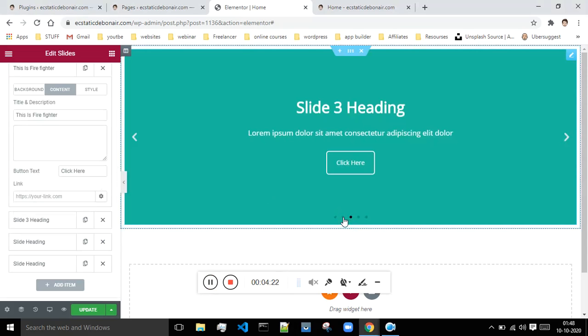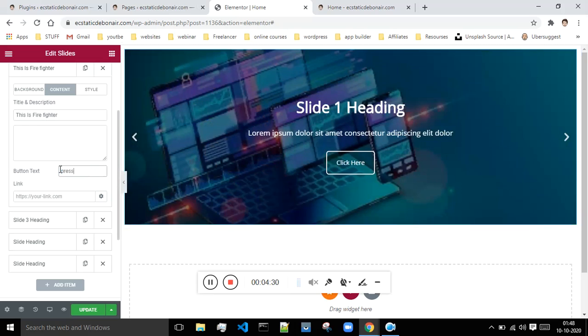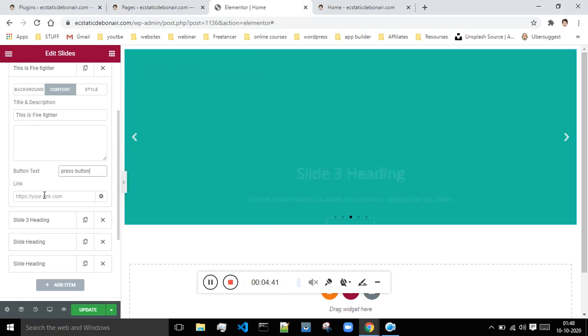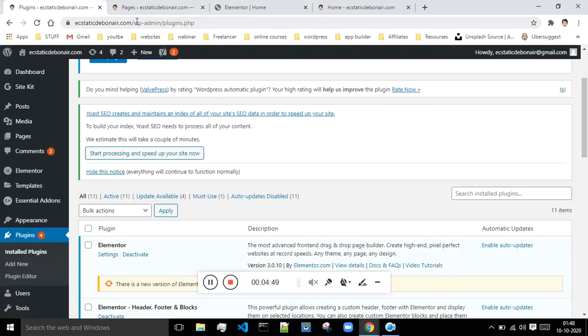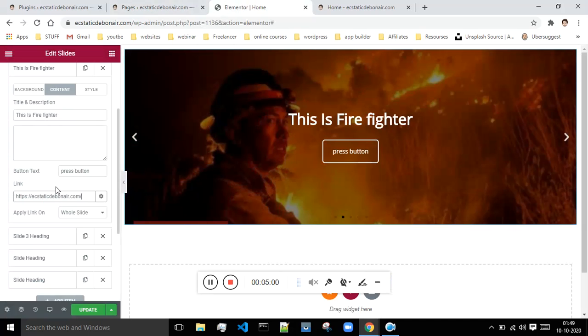Now when it comes to this button, whatever text that you type over here will come on the top of this button. So I will say press button, and it will change the text on the top of this button to press button. And if you want the user to be taken to some other link, like if I want to send a user to the home, then I will copy this home address, come over here and paste it over here.